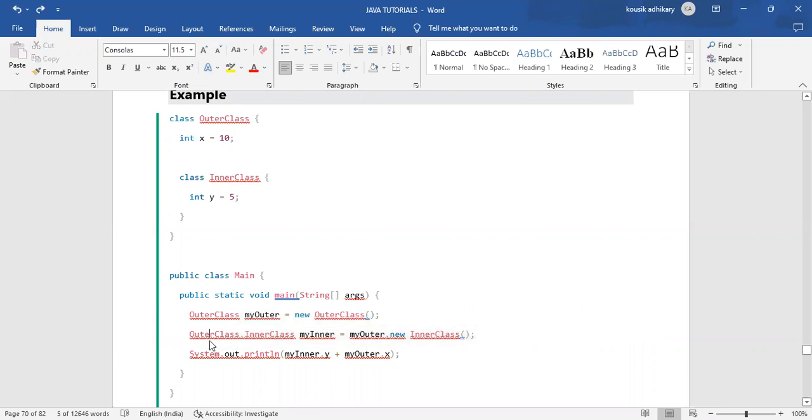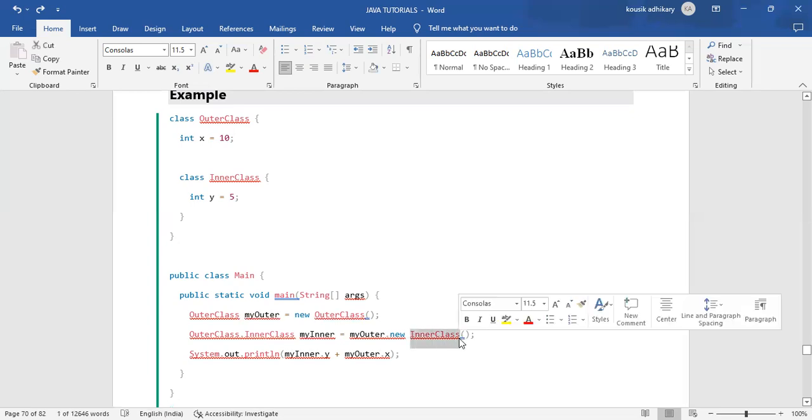First of all, write the name of the outer class, then a dot, then the name of the inner class, then the object name equals myOuter dot. That means myOuter is the object of the outer class, dot new keyword, then the name of the inner class.